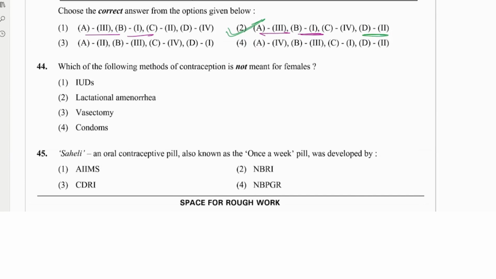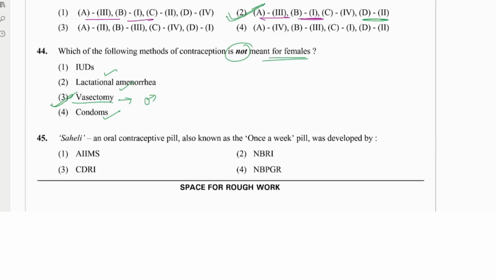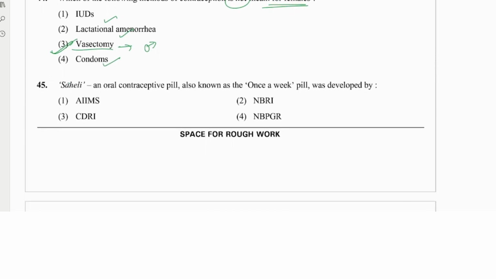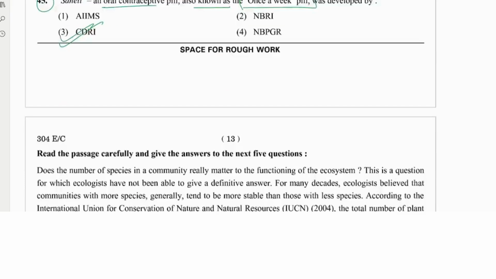Then next, which of the following methods of contraception is not meant for the female? Lactational amenorrhea, IUDs and condoms, all are available for the female, but vasectomy is for the male, right? So tubectomy is for the female. Next, question number 45: Saheli is the oral contraceptive pill, also known as the once a week pill, developed by CDRI, the Central Drug Research Institute.